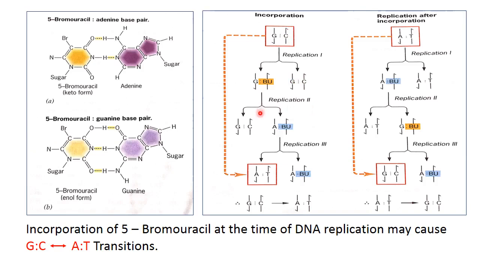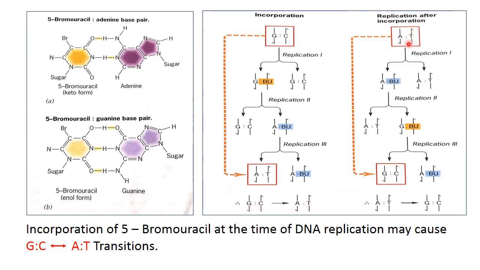In the second round of replication, this guanine pairs with cytosine, and this 5-bromouracil, as we know, is in place of thymine, so it will pair with adenine. In the third round of replication, this adenine pairs with thymine, and this 5-bromouracil again with adenine. And now we can see that we started with a DNA sequence GC, but ultimately we have obtained a sequence that is AT. So this is a GC to AT transition.